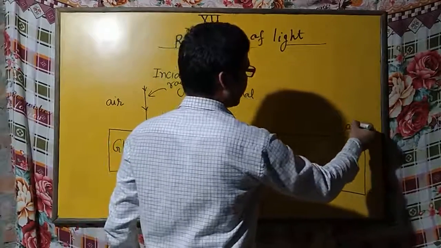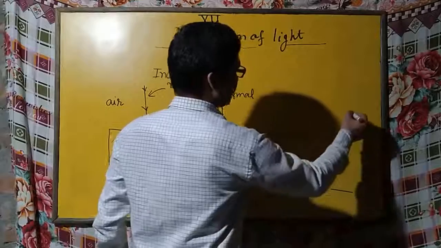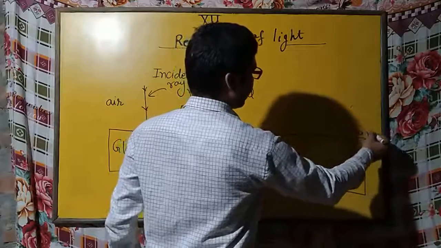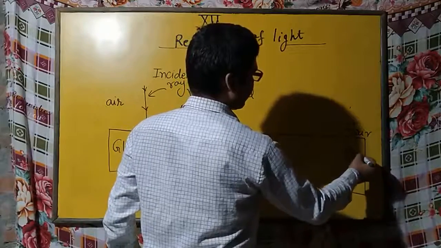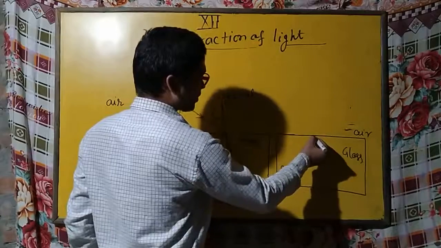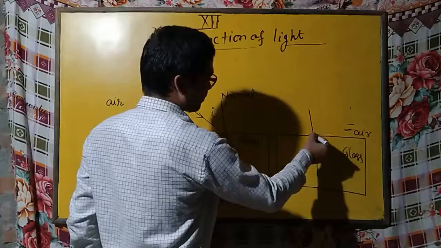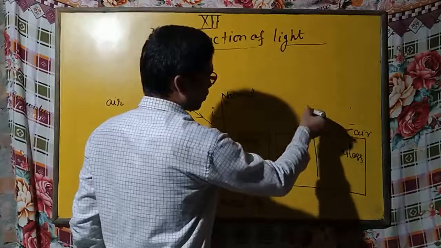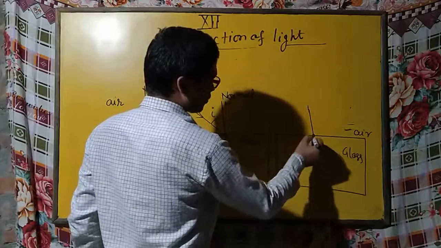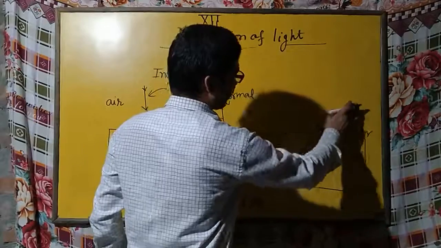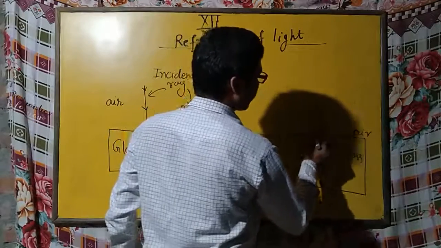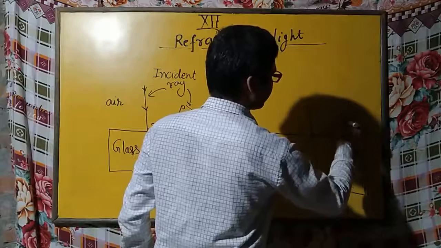Suppose this one is air and this is glass. Now you can see this is the point where refraction takes place, so this will be the normal. Now this light ray deviated away from the normal, you can see here.